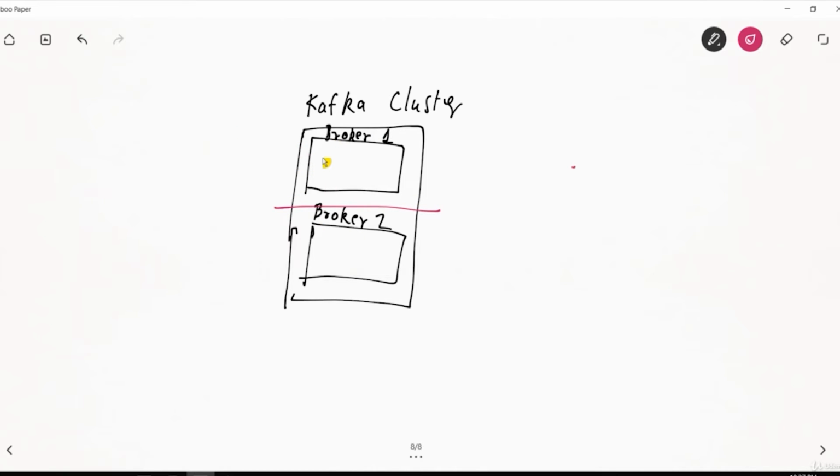Then let's say this broker 1 is having topic 1. This is my topic 1, and let's say this is my topic 2. And let's say broker 2. Harish, sorry to bother you. So these are the queues, right? Topic 1, topic 2 are the queues, right? Yes, these are the messaging queues. Okay. Let's say this is having topic 3,